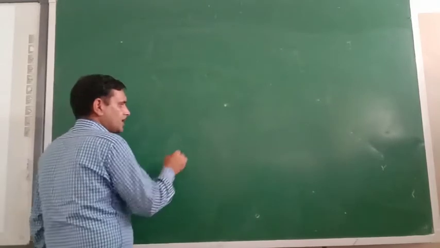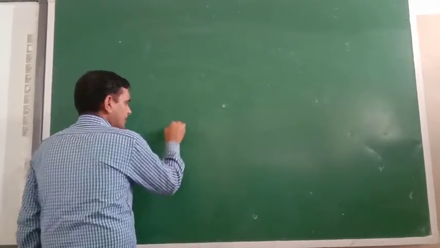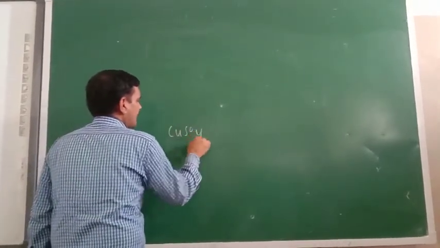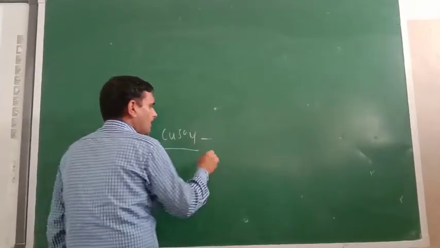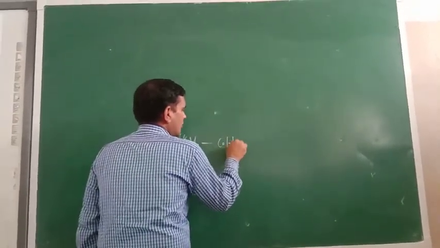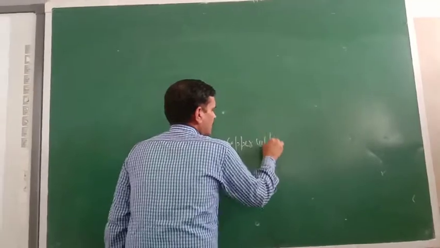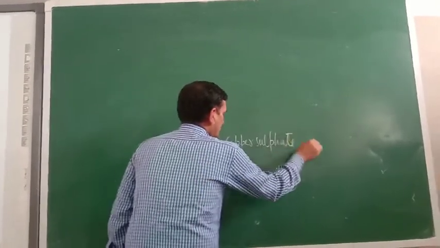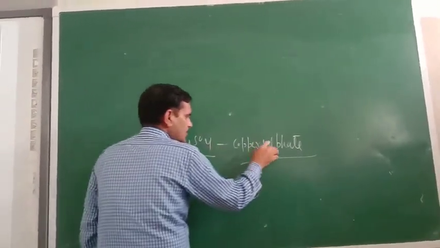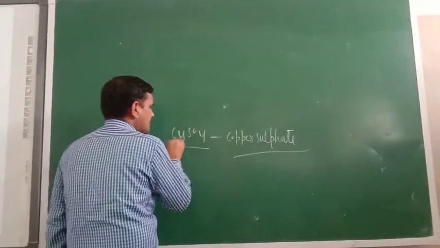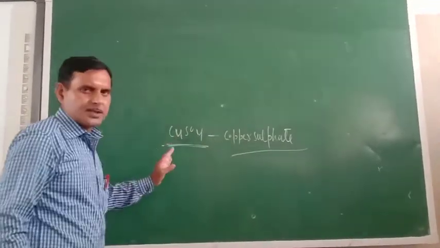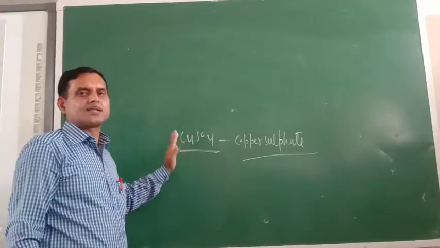One more thing is there, I have used this formula for copper sulfate. So this is the formula of copper sulfate. So don't get confused. You can say copper sulfate, or you can write CuSO4 also. In this way, the crystallization process is over.